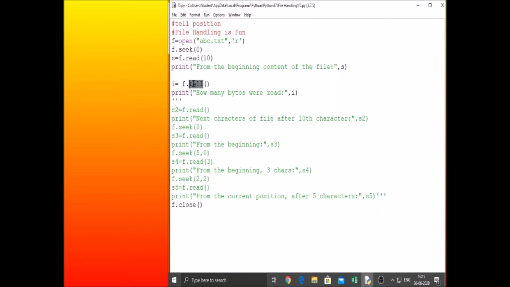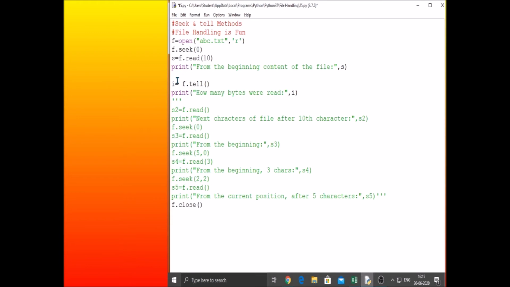The tell function returns an integer value, the number of bytes, that is, where the cursor is, how many bytes were read. So we come to know that using the tell function. In today's topic we are covering the seek and tell methods in file handling.